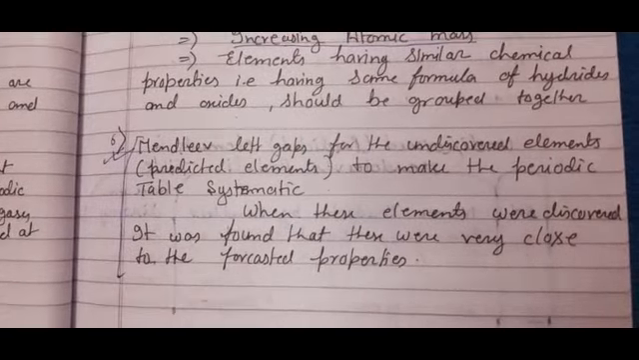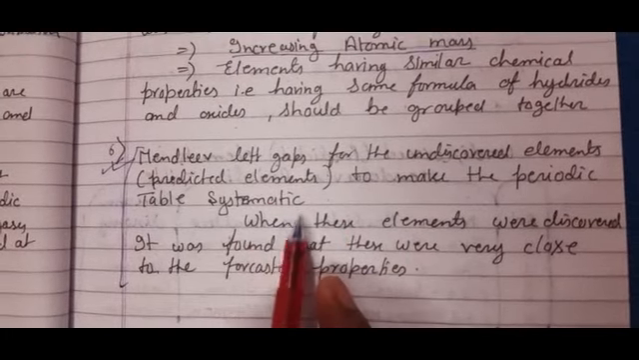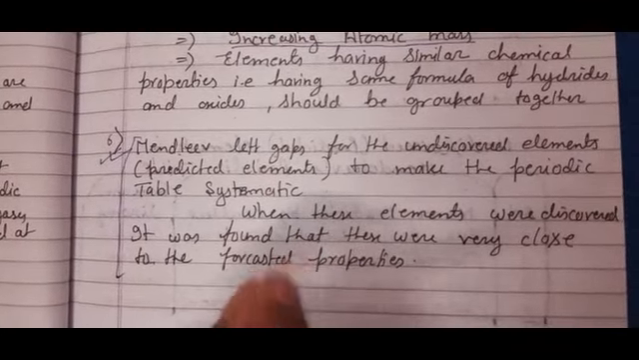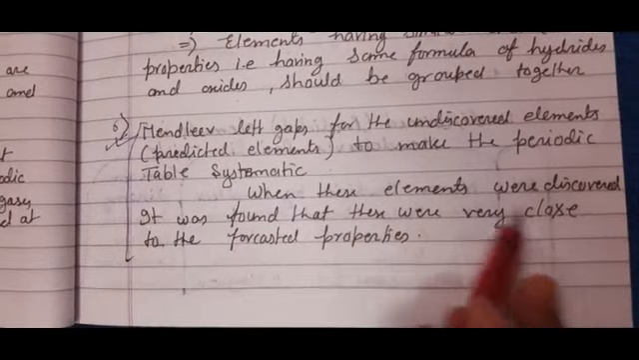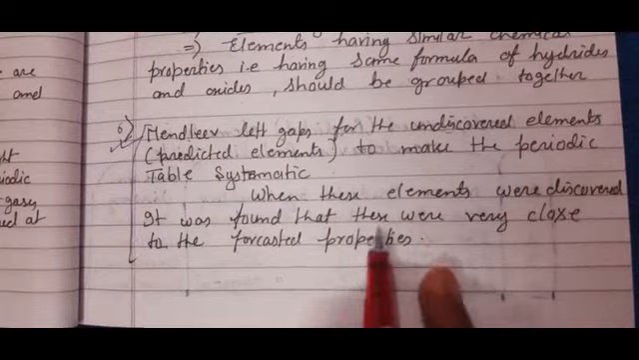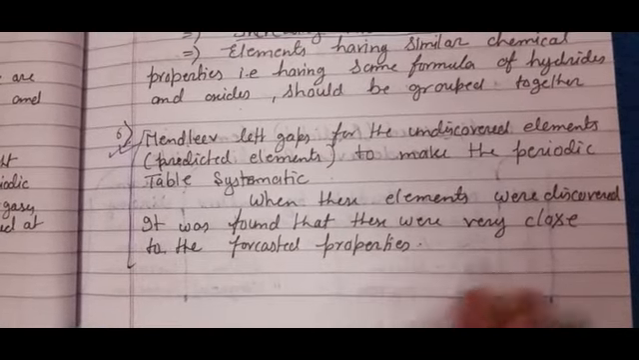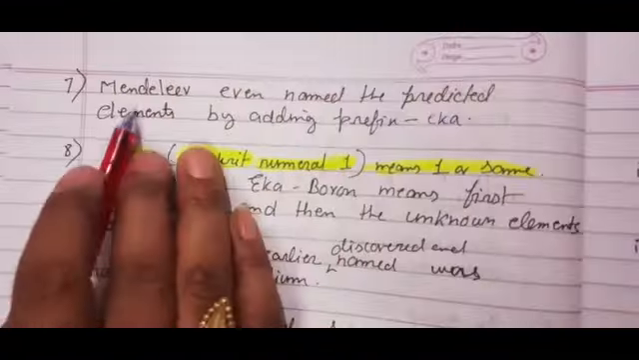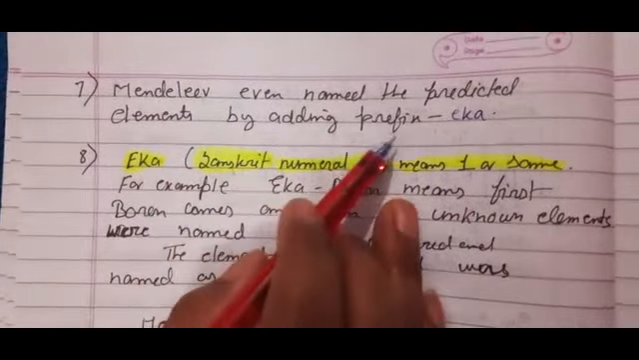Okay, that was the extraordinary thing about Mendeleev to make the periodic table systematic. So he left places for those elements which were not discovered. When these elements were discovered, it was found that their properties were very close to the forecasted properties. Mendeleev even named the predicted elements by adding the prefix ekka.